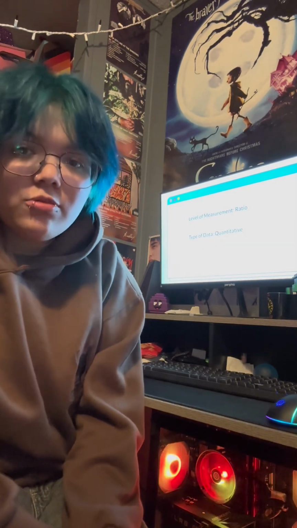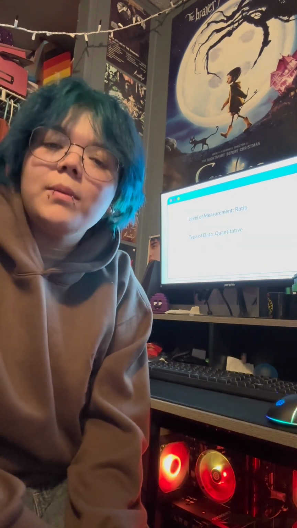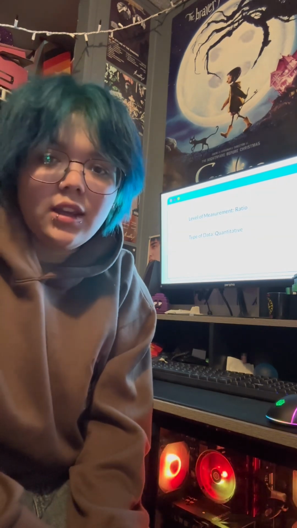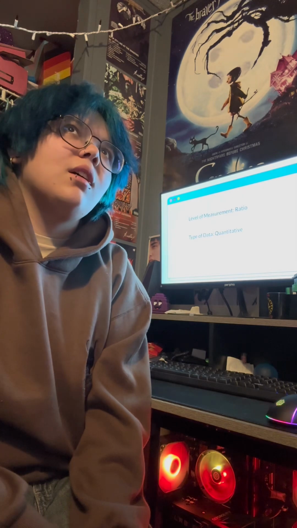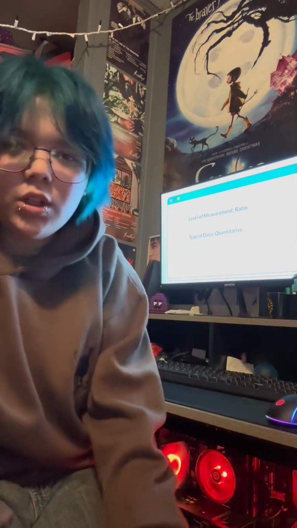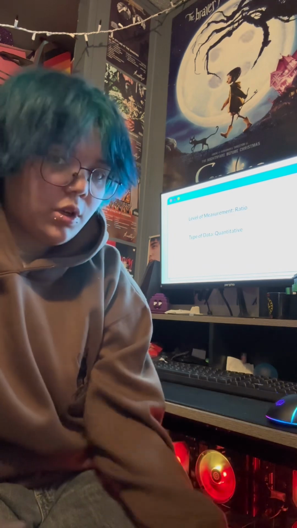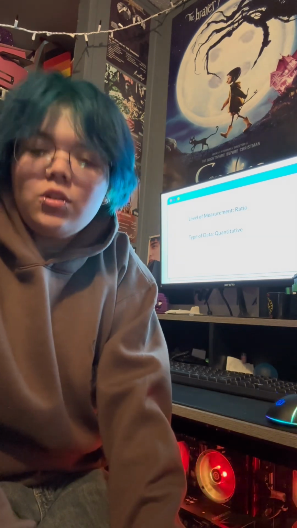So my level of measurement is ratio. It's ratio because heights can have a meaningful 0 point and because you can be twice as tall as someone else. My type of data is quantitative because we are working with numbers and units of measurement.